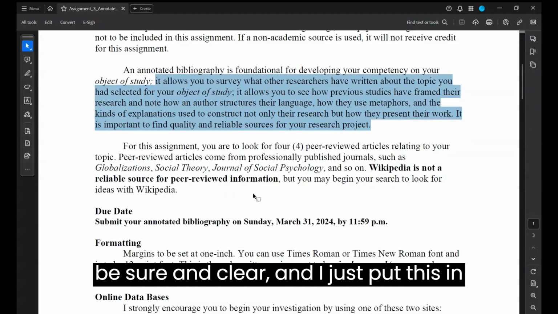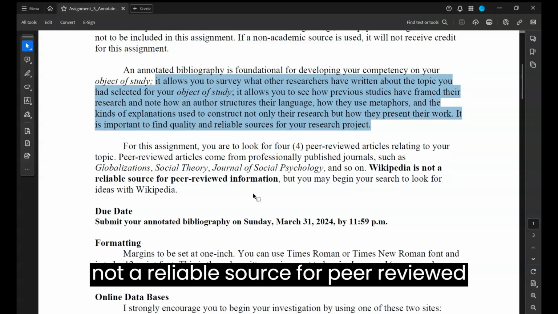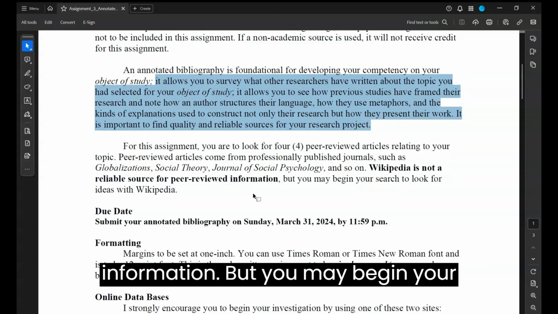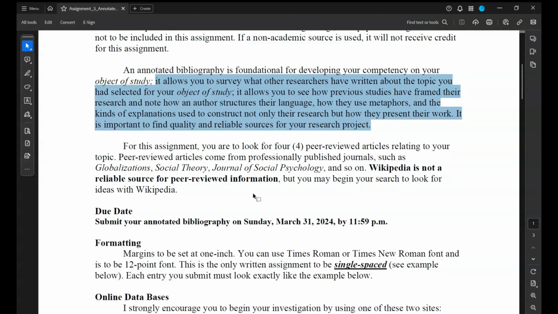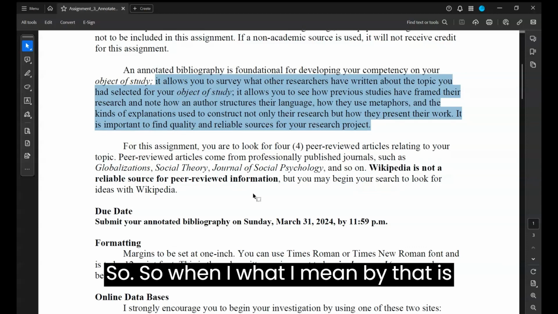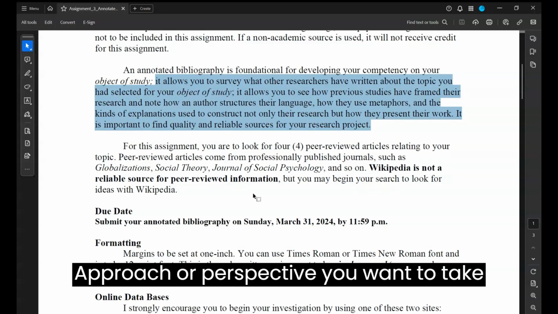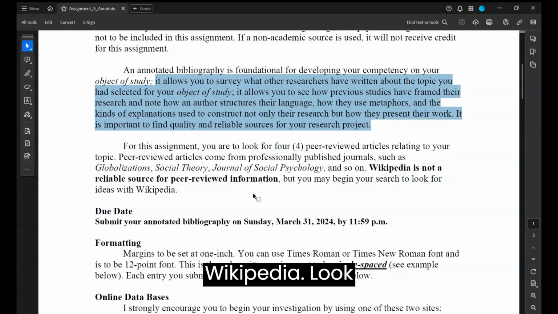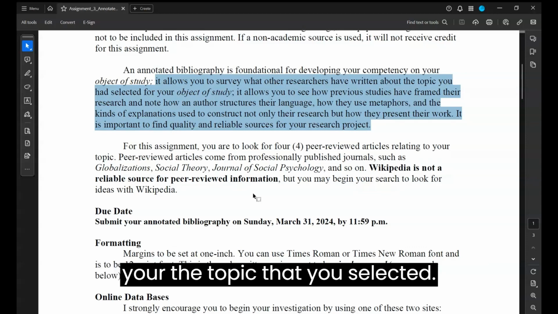Just to be clear, I put this in here to remind everyone that Wikipedia is not a reliable source for peer-reviewed information, but you may begin your search for ideas with Wikipedia. What I mean by that is, if you're not sure what approach or perspective you want to take on your particular topic, you can go to Wikipedia, look for the topic, and see what it says about the topic that you selected.